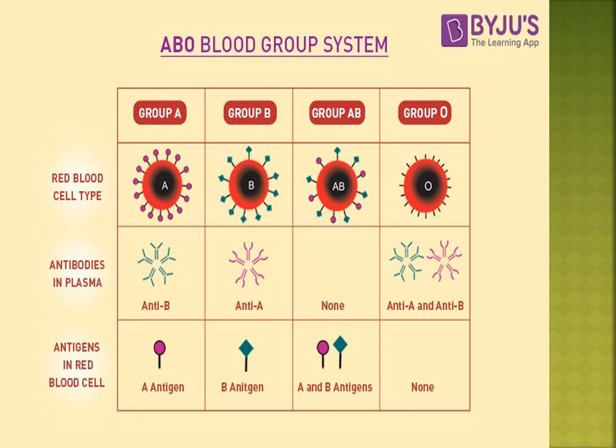A group, B group, AB group, O group. The antibodies are A, B, and O, and AB has no antibody. Antigens: A antigen, B antigen, AB antigen, and no antigen in the O group. Have you understood, children?